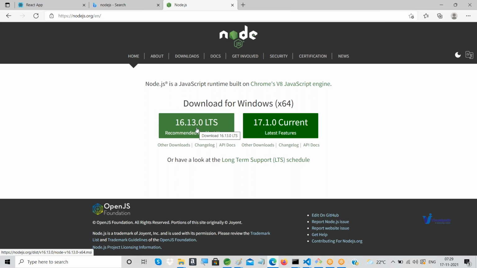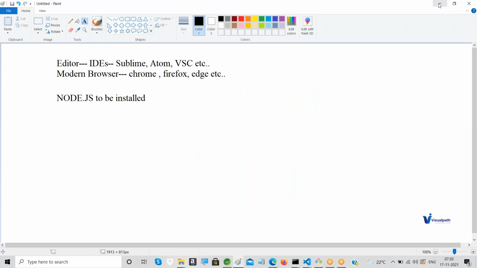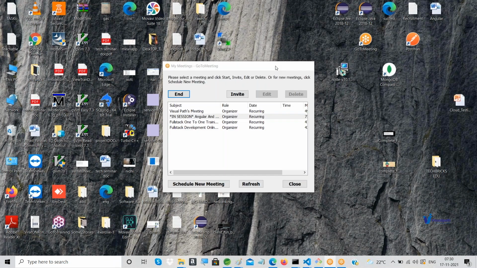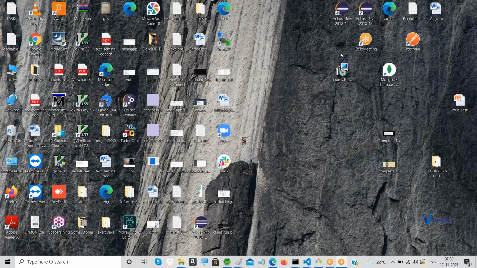I hope you people already have Node in your computer. If not, I recommend you download the LTS version like this. Once that is done, you'll have one MSI file, and next you simply have to click next. I think on my desktop, long ago, I downloaded something. Not sure whether it is there or not. Node, yeah, here it is.